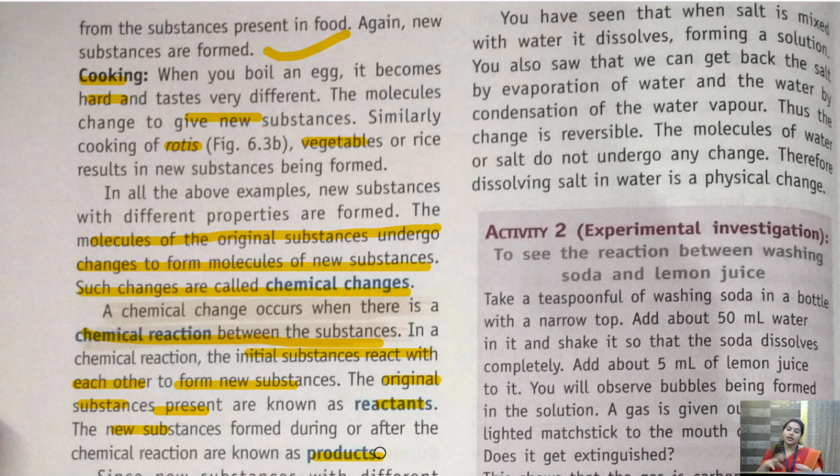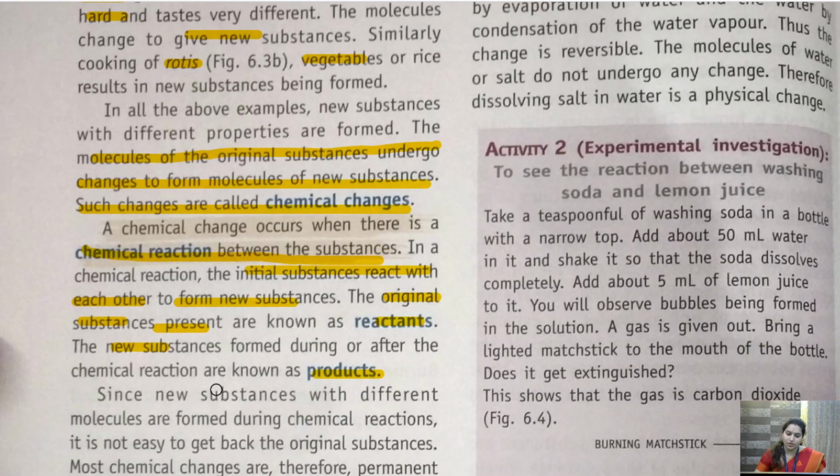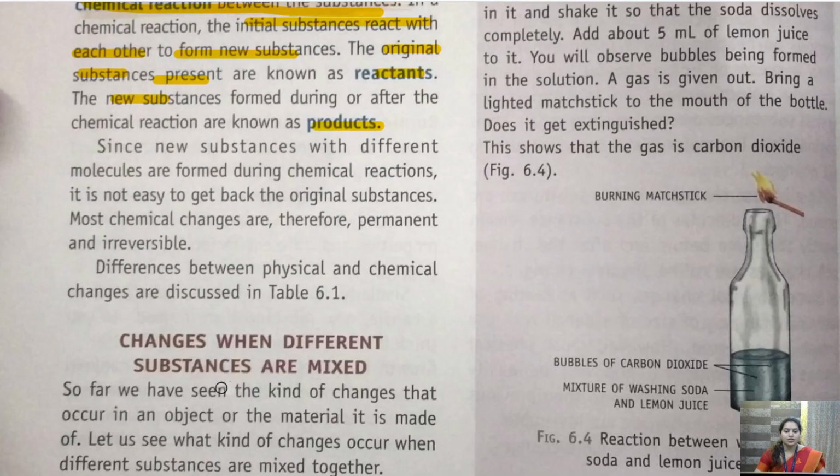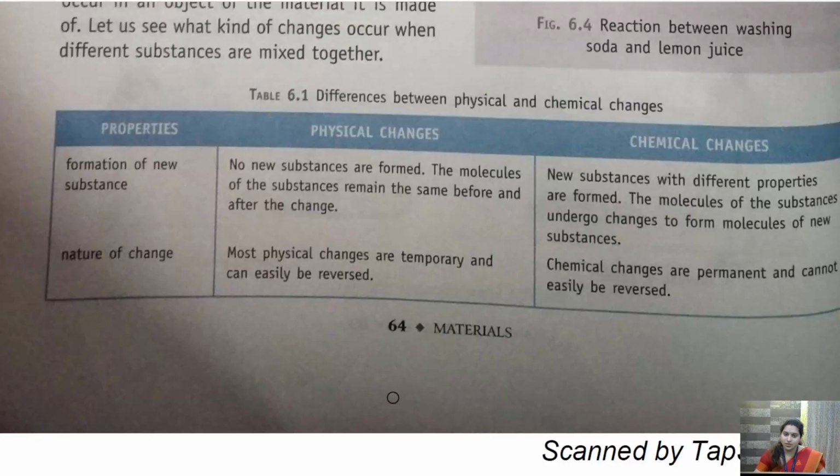Getting it? So in every chemical change, there are certain chemical reactions taking place, and in a chemical reaction, the initial substances combine together to give a new product. The initial ones are called reactants and the final thing that we get is called the product. So this is called a complete chemical reaction. Here we have a few differences between physical and chemical change, children.